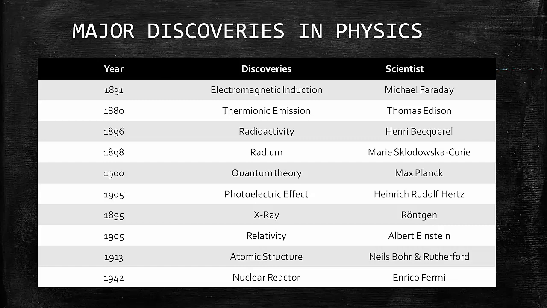The atomic structure was discovered by two scientists, Niels Bohr and Rutherford, in the year 1913. And lastly, in the year 1942, the nuclear reactor was discovered by Enrico Fermi. So these are the major discoveries in the subject physics.